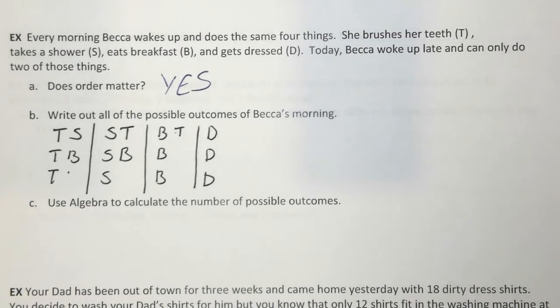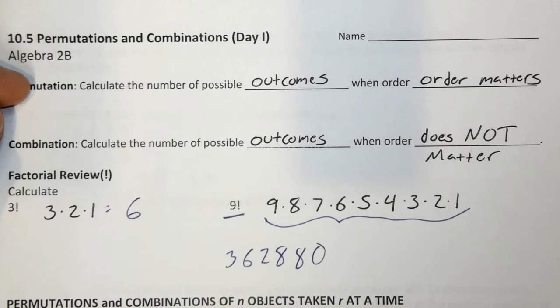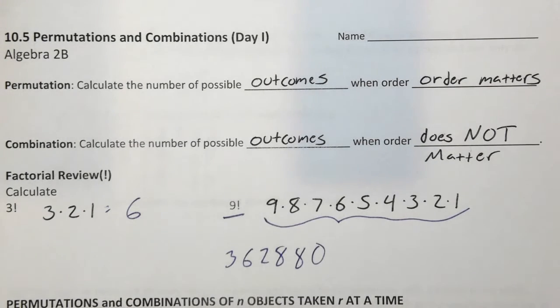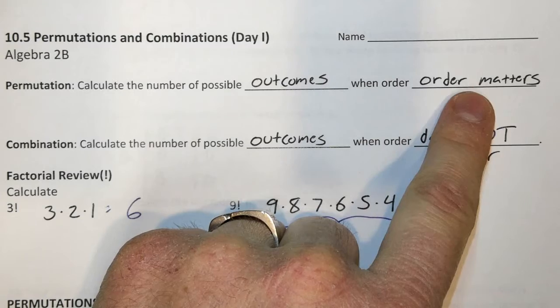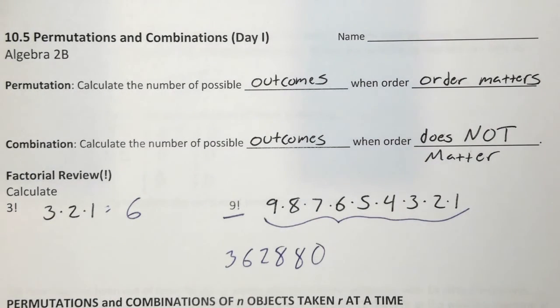Before we get started on those story problems though, I wanted to remind you about some vocabulary terms. In the first video we had talked about the definitions for permutation and combination, and I wanted to bring those up again. A permutation and a combination both calculate the number of possible outcomes for a situation. So these are going to be big numbers, not small decimals like a probability, but a large number instead. The only difference between a permutation and a combination is, in a permutation, order matters, or order is important. For a combination, order does not matter. Order is not important. You could jumble up the order, and it would still basically be the same situation. This fact becomes incredibly important when we start looking at these story problems.